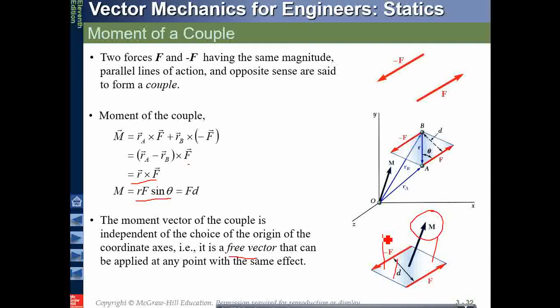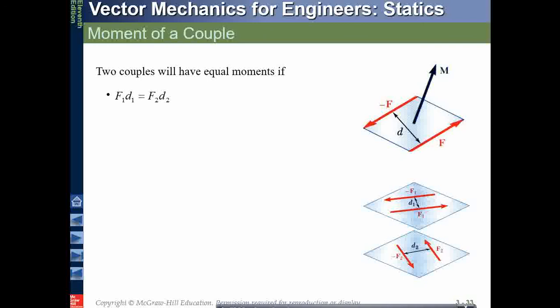It doesn't need to be placed at a particular point like in the previous cases, I, G, F or P. I do not need to place this moment at this point or this point, or if there is some fixed point like this. I can place it on any plane. That's why it's called a free vector.